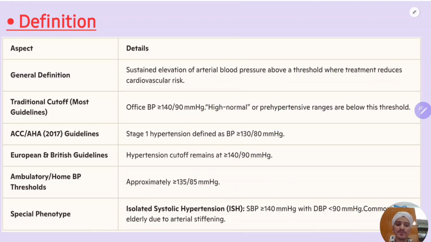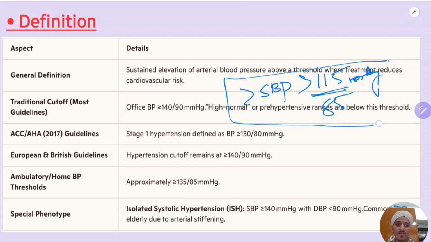And there are different guidelines: American guidelines, European guidelines, British guidelines, Indian guidelines. The guidelines differ in the threshold. Why? Because the cardiovascular risk increases above an SBP of more than 115 mmHg, 115 by 85. Only from this threshold will the cardiovascular risk increase. So that's why the guidelines differ in giving the threshold for where the patient should be treated.